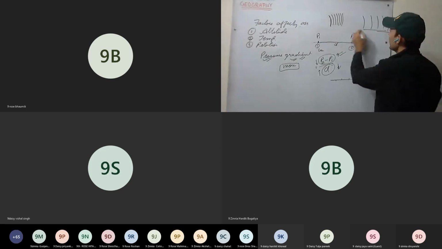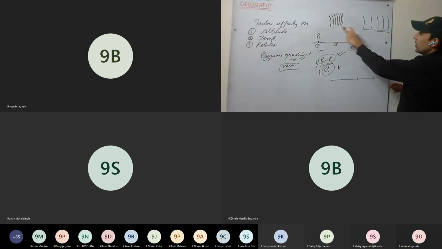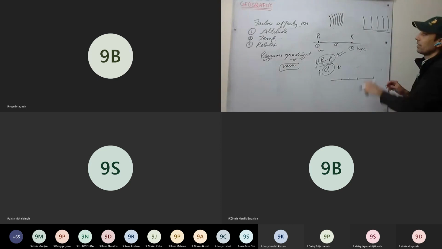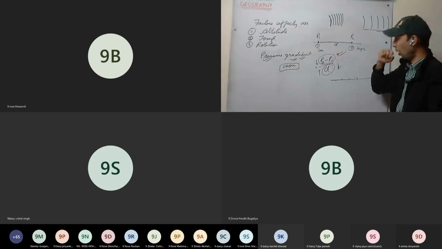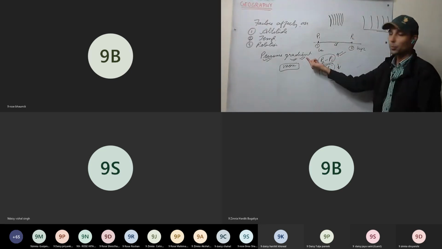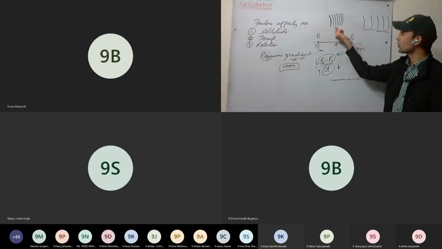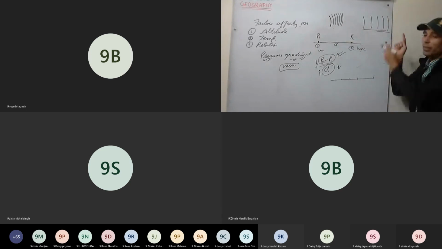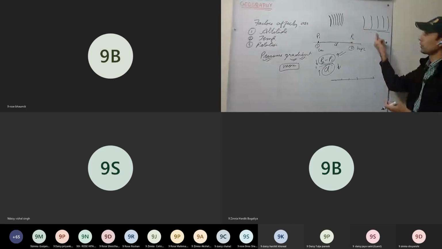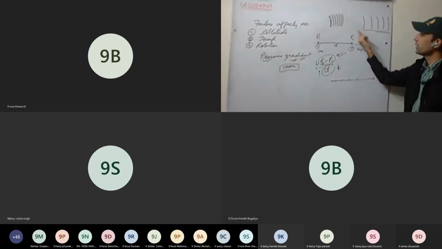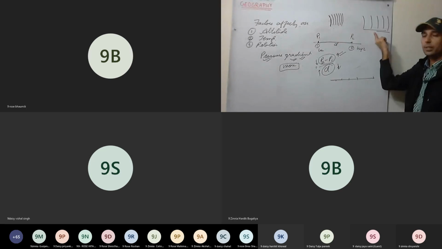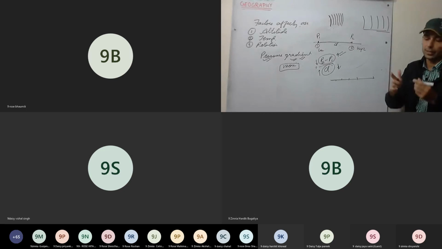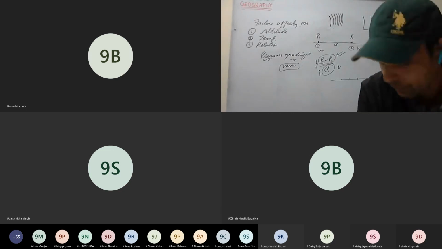Now, see here, in which case wind will blow more fast? First case or the second case? Sir, first case. In first case, since pressure gradient is more, winds will be more fast. Storms will be there. Here, very slow wind will flow. Depending on the pressure gradient, the wind will flow. More the pressure gradient, more fast the wind will be. Less the pressure gradient, slower the wind will be. This is pressure gradient.